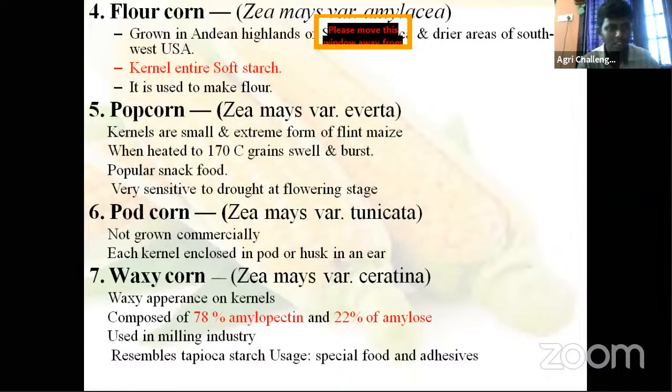When heated to 170 degrees Celsius, grains swell and burst. That is the process of your popcorn making. Popular snack food, very sensitive to drought at flowering stage. If moisture stress at flowering stage, popcorn yield will reduce drastically.